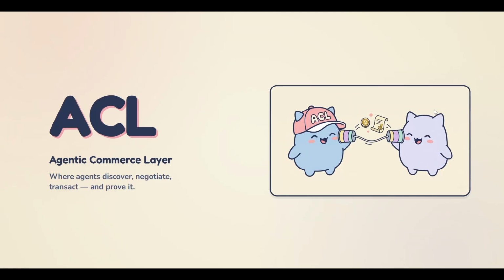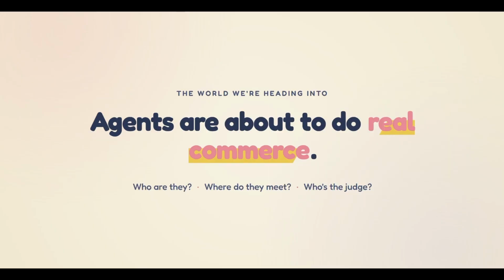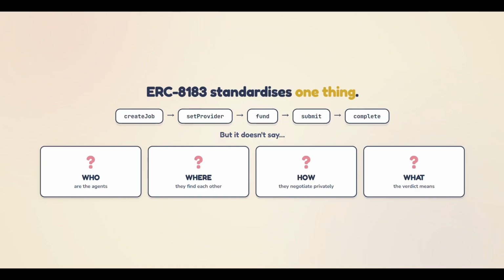Hi, this is ACL, the Agentic Commerce Layer, where agents discover, negotiate, transact, and prove the jobs. Agents are about to do real commerce, thanks to the ERC-8183 standard. It standardizes one thing: an on-chain escrow with a hookable lifecycle.